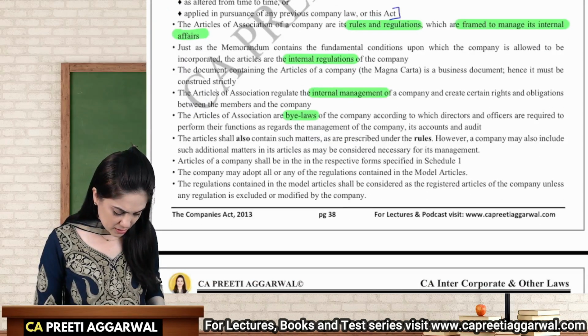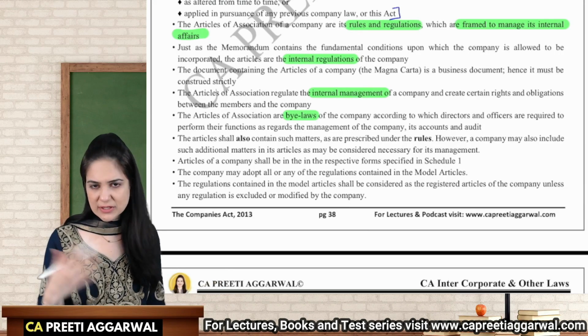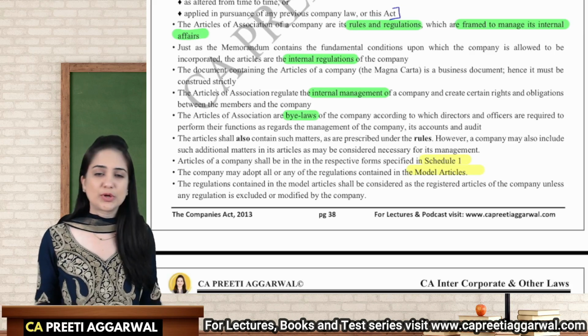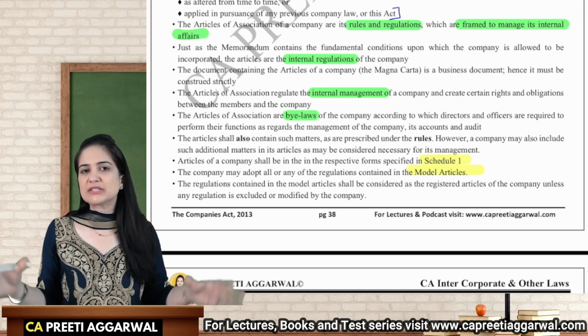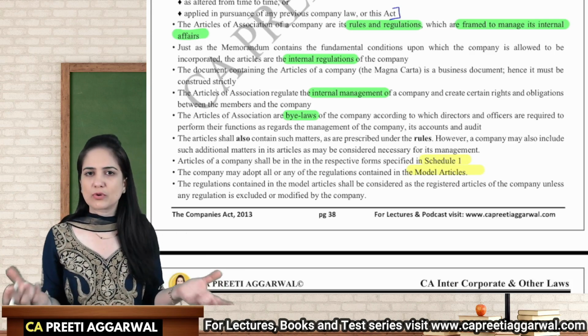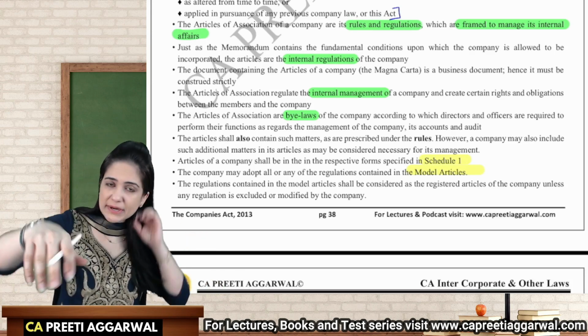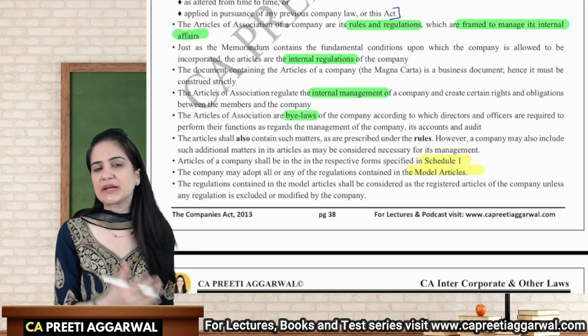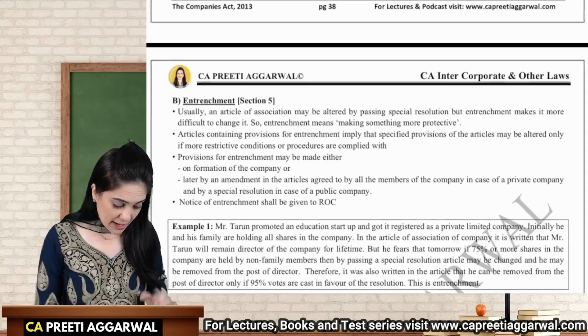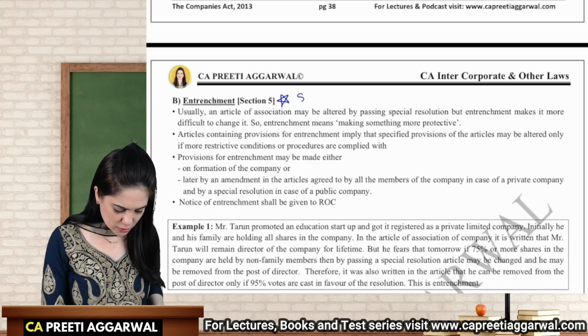Okay. Articles can be, now let us change. They can be in schedule 1. These are the model articles. You can also frame your own articles. You can use a combination. If nothing is specified, ROC will apply the model articles to you. So if you don't have your own articles, we will apply the model articles. If in your articles something is missing, even then in that case, the model article provisions will apply. Okay. Entrenchment is very important for short note.